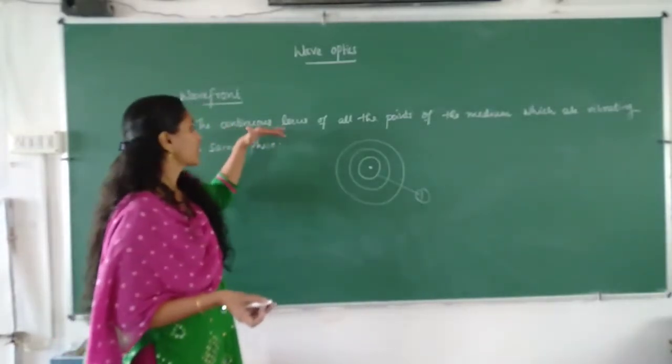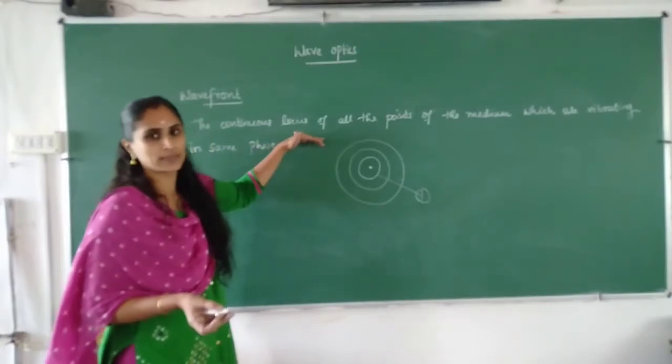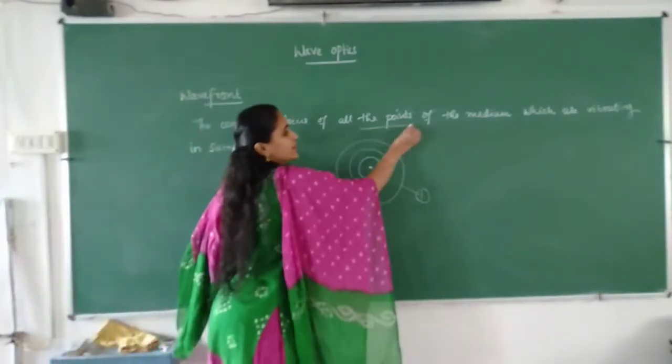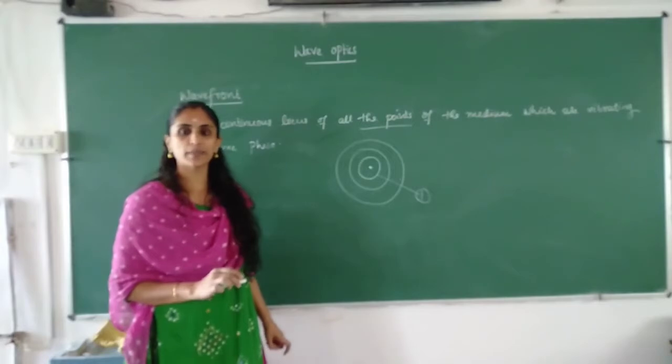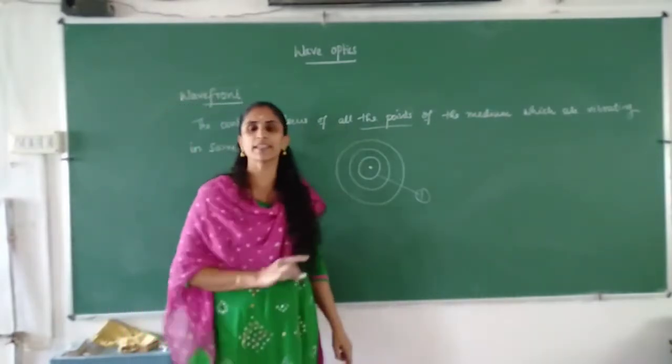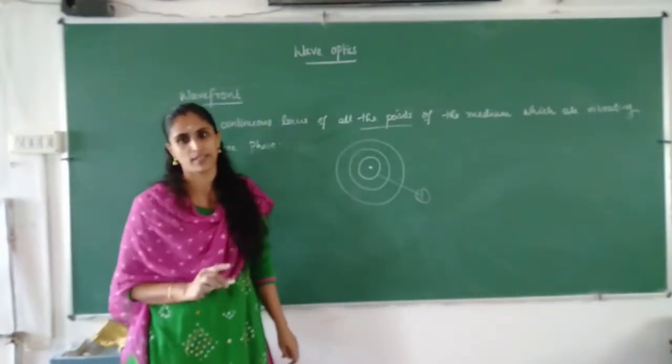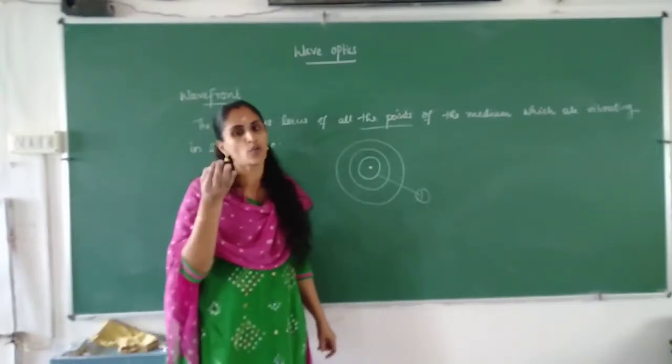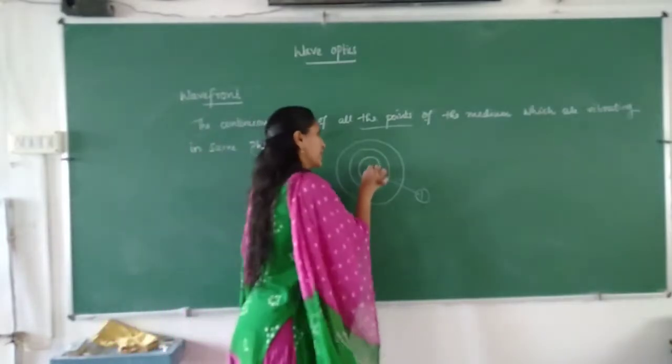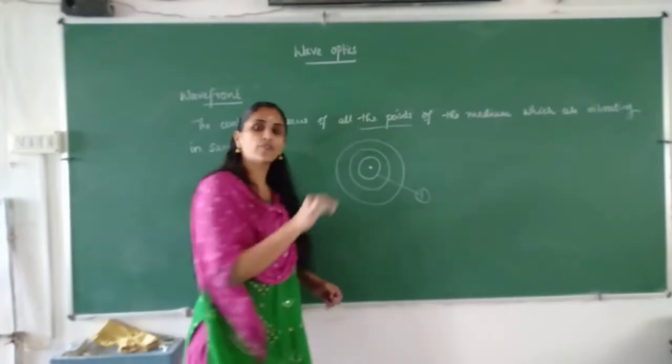So wavefront is the continuous locus of all points. What is the speciality of those points in the medium? They should be vibrating in the same phase.